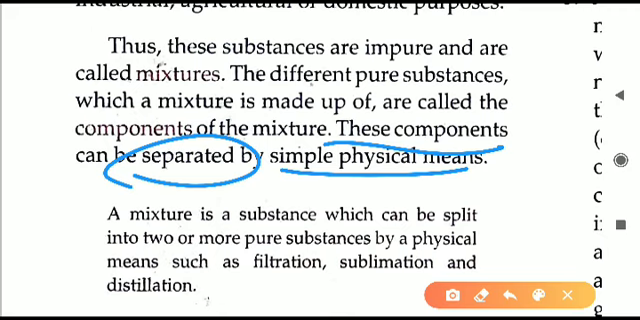We will not do any chemical reaction to separate the mixture. Only physical methods are used. So this line you will mark in the book. Mixtures are separated by dash. So the answer you will write in that particular case is physical means. I hope the topic is clear.